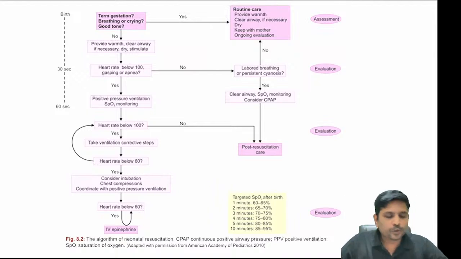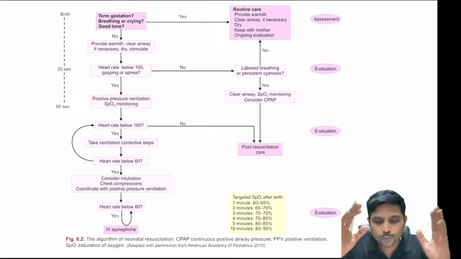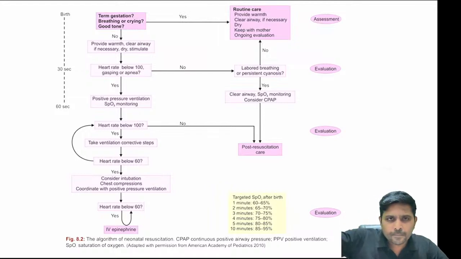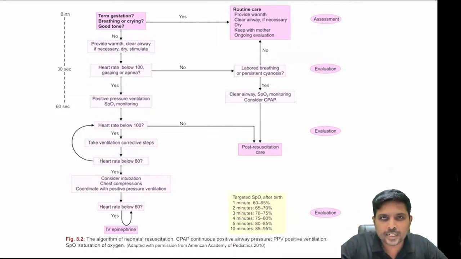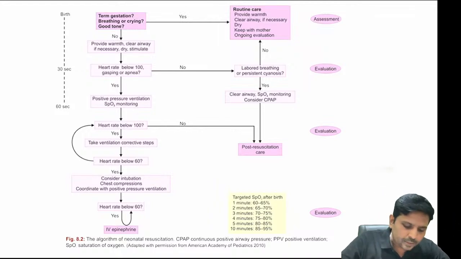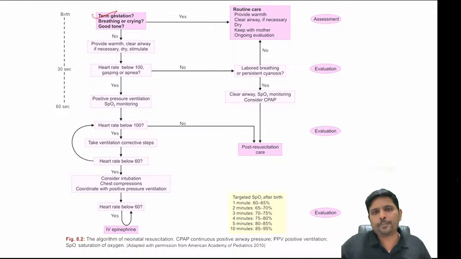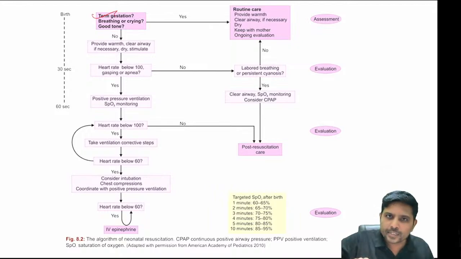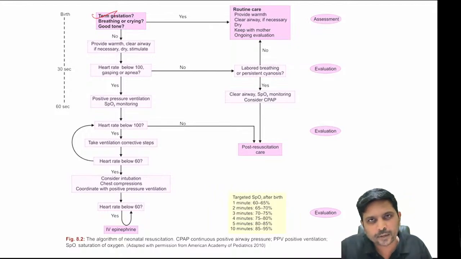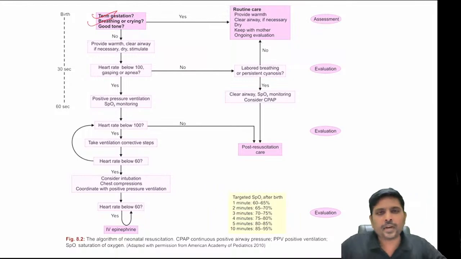Look at this. So the child is born. So you all think that you are in a place where a child is born. As soon as the child is born, what are all the three things I told you to look into? Three things. One is whether the child is a term baby or preterm baby. Term baby resuscitation is somewhat different from preterm baby. Second, breathing or crying.